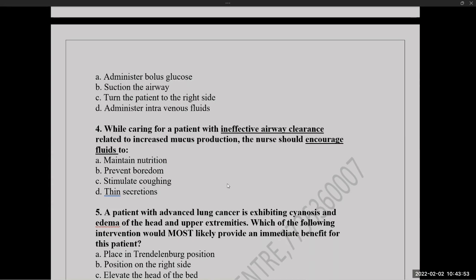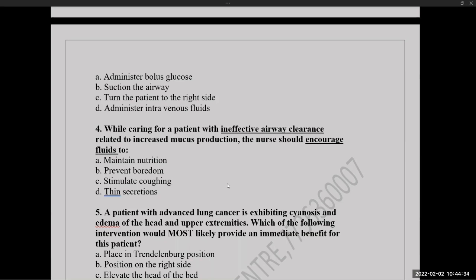And I want all of you to write down the nursing diagnosis. You can just put a hyphen and write ineffective airway clearance. Below that, this particular nursing diagnosis will be considered as a primary nursing diagnosis of which of the conditions? Ineffective airway clearance related to increased mucus production can be considered the priority nursing diagnosis for which of the conditions? That is the question.